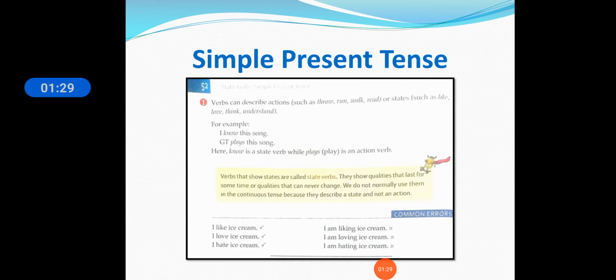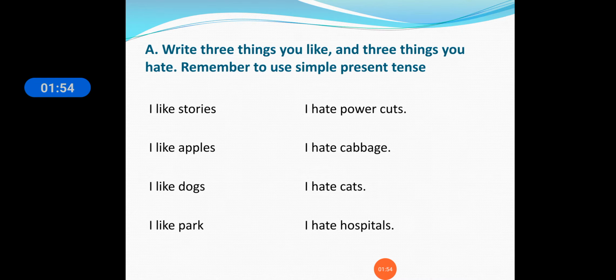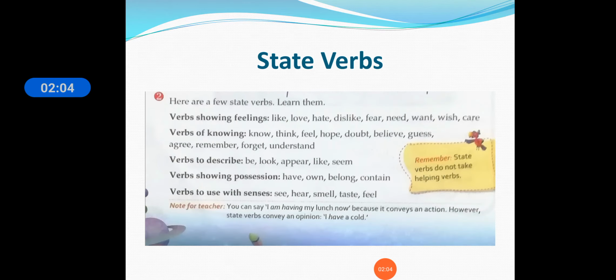In the previous lecture we have seen that if there is a continuous -ing form, it is incorrect. We will write it in the simple form. We will not use the continuous tense here. For example, "I like ice cream," not "I am liking ice cream," so we will remove the continuous form. And we have seen exercise A: three things that you like and you hate. I like stories, I hate power cuts. Like this you have to do in this exercise.